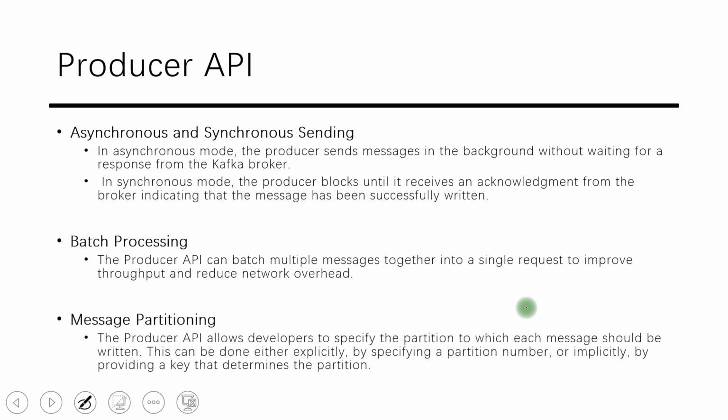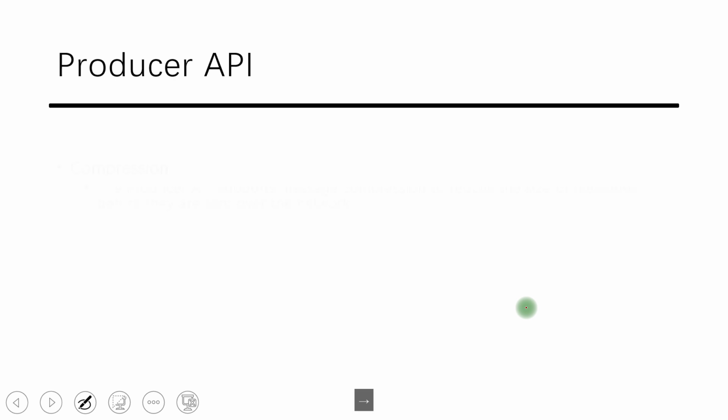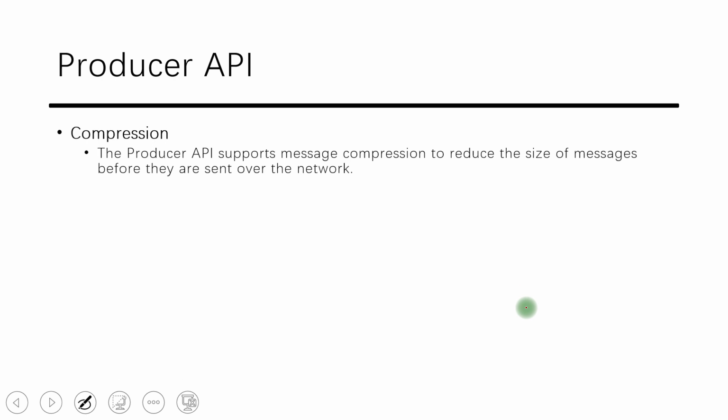Message partitioning can also be done. They can specify a key and a custom partitioning strategy as well. Compression: batching is one thing, and compressing that batch gives another level of efficiency while sending the messages over the network.